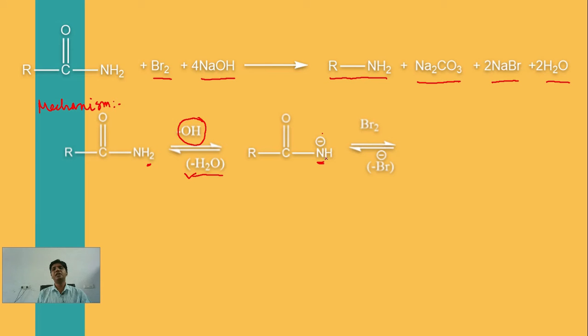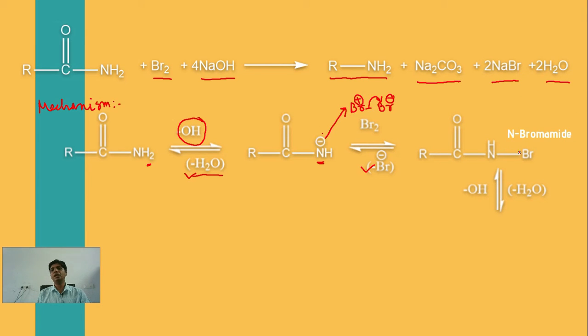This negatively charged nitrogen atom then reacts with Br2. Br2 is in this form: one bromine takes the electron and separates as Br minus, and the second Br plus is then attached to this nitrogen.